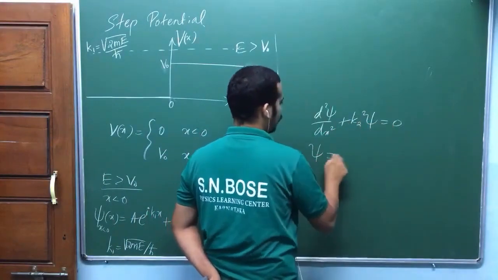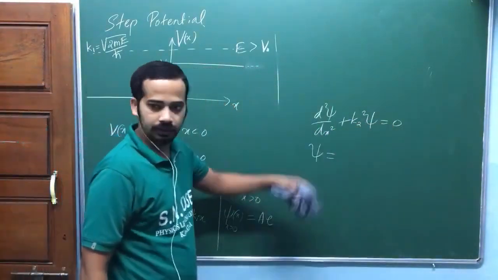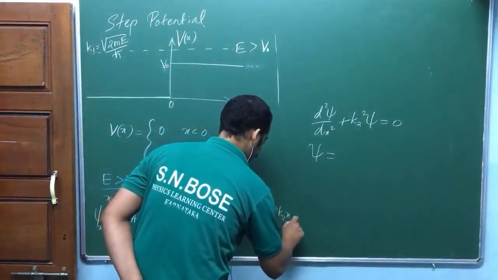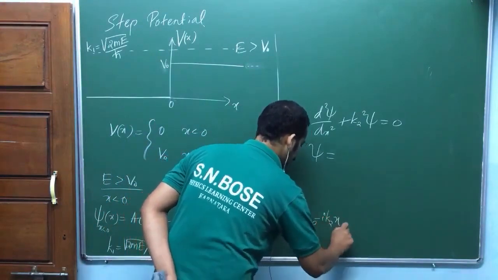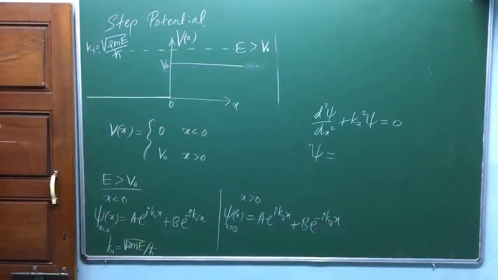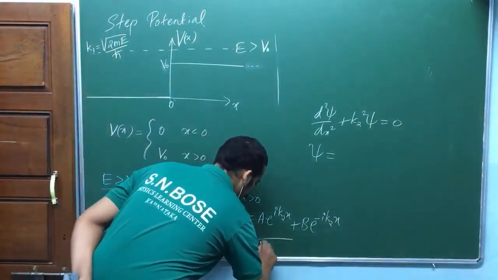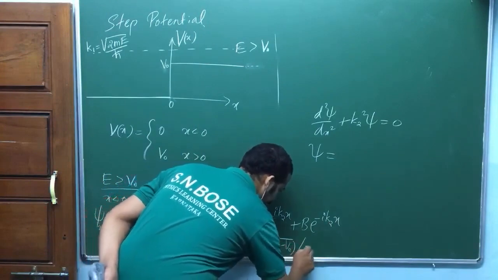A e power i k2 x plus B e power minus i k2 x. K2 is real. Where k2 is equal to root of 2m (E minus V naught) divided by h bar.